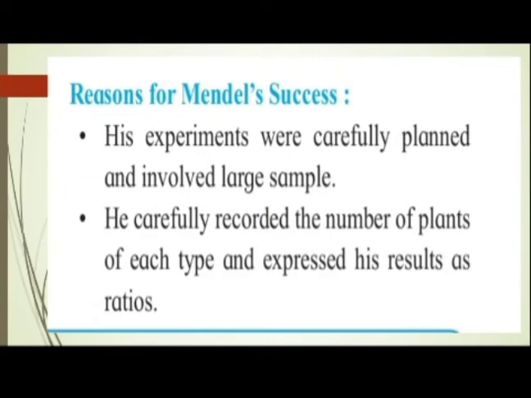Then say the reasons for Mendel's success. His experiments were carefully planned and involved large sample. He carefully recorded the number of plants of each type and expressed his results as ratios.